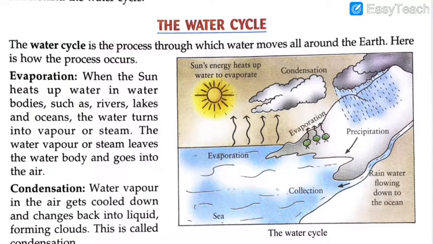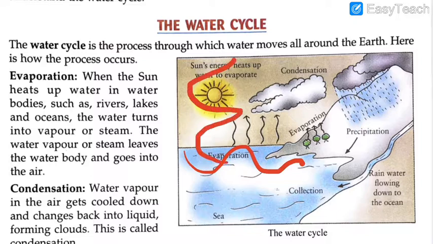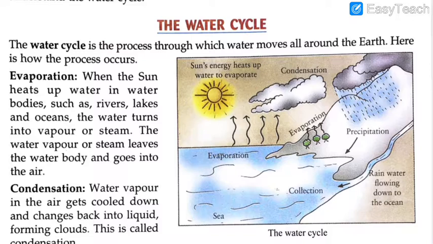So the water vapor or steam leaves the water body and goes into the air, and goes up in the sky in the form of smoke. That is called the process of evaporation. I hope the evaporation process is revised and very well clear.